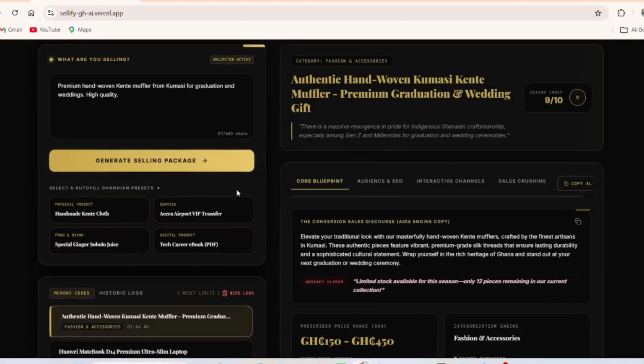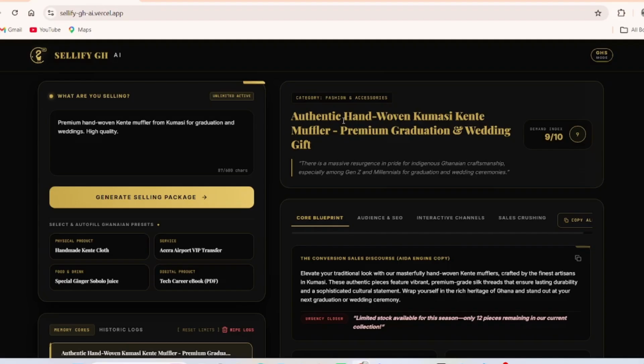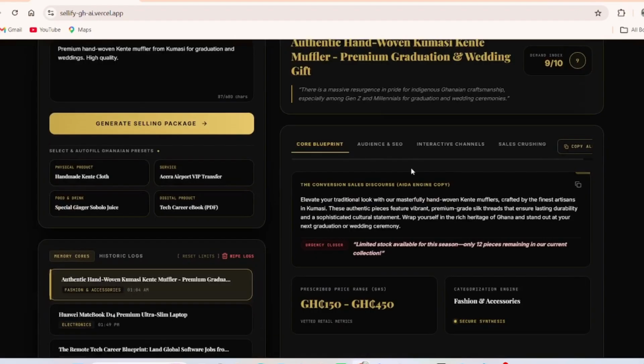So as we are waiting, let's see. Now here is the header: the authentic handwoven Kumasi kente muffler, premium, graduation and wedding. Now let me hide the brightness. Okay, now here is the core blueprint. Here is an overview of how we want our product caption to be. So elevate your traditional look with our masterfully handwoven kente mufflers, crafted by the finest artisans in Kumasi.